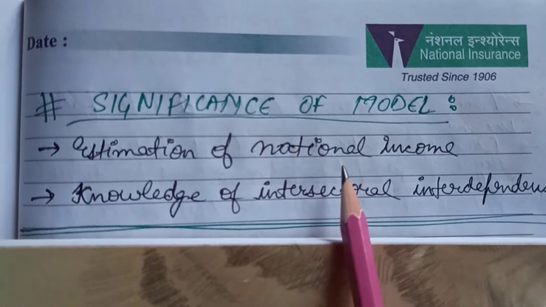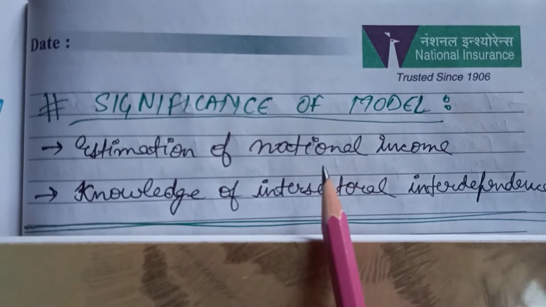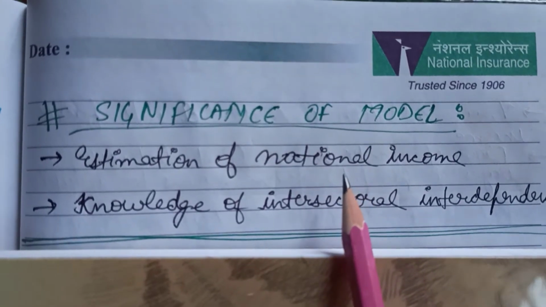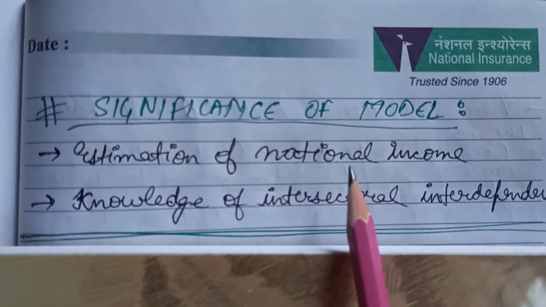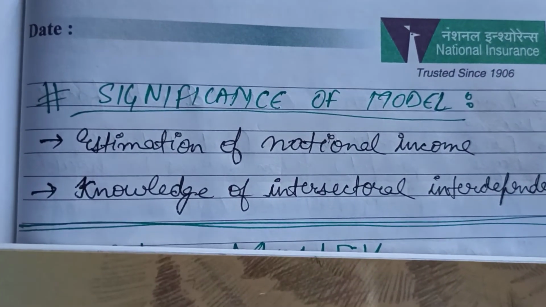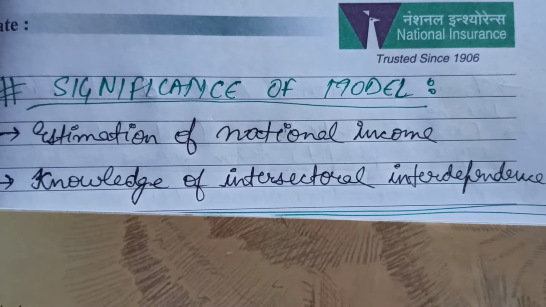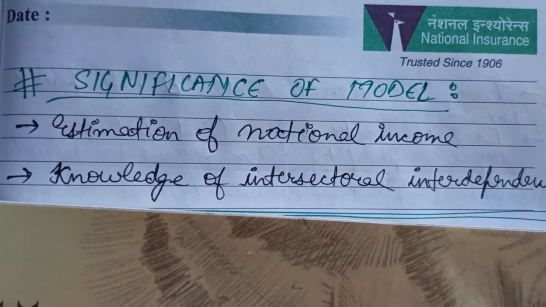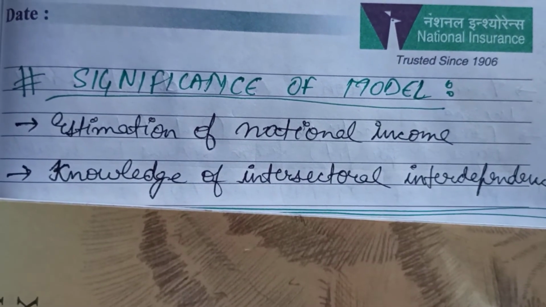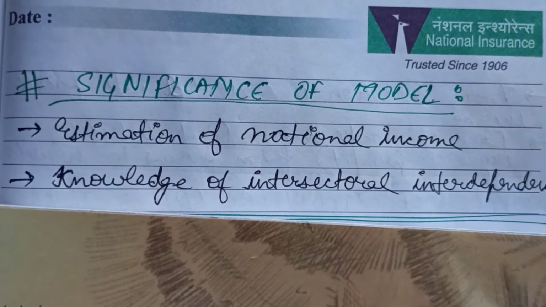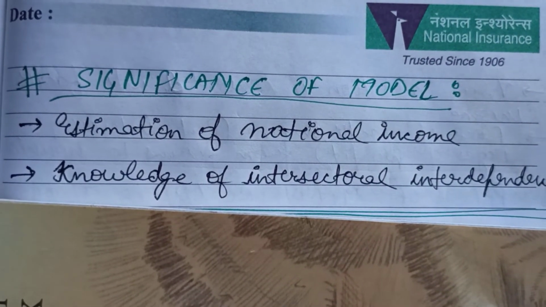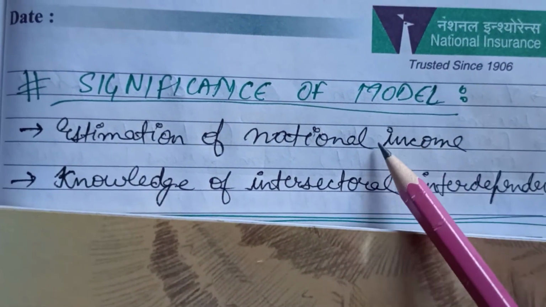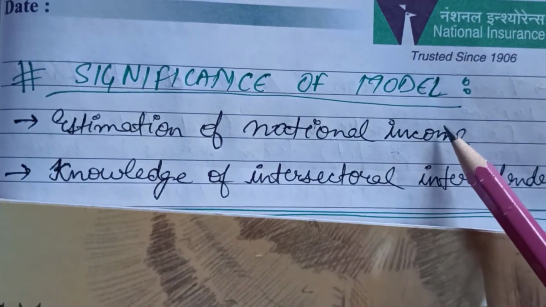the national income, because we know that national income is the summation of the total factor incomes which is received by the households from the producer sector. So therefore, we can estimate the value of the national income by using this model. Basically, national income can be calculated by the three methods, that is the value added method, income method and the expenditure method. And these three methods we have studied in the circular flow model, because of which we can estimate the value of the national income very easily, which we will study in your chapter number 4.